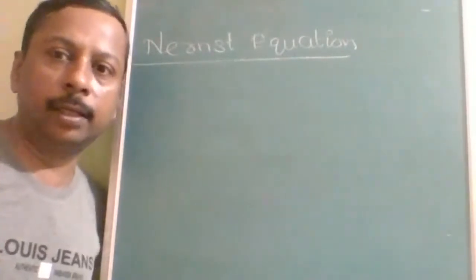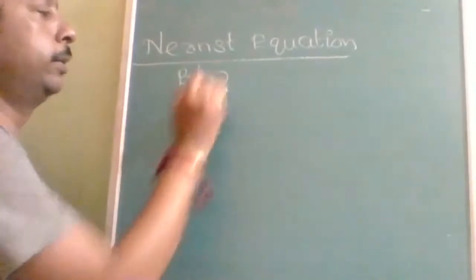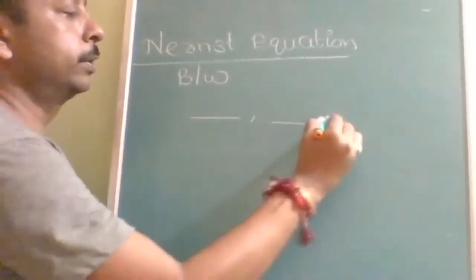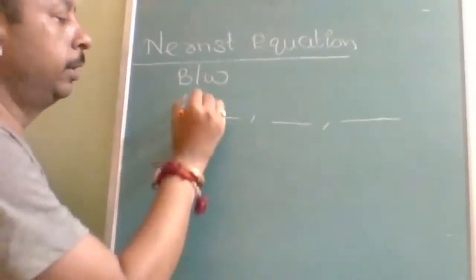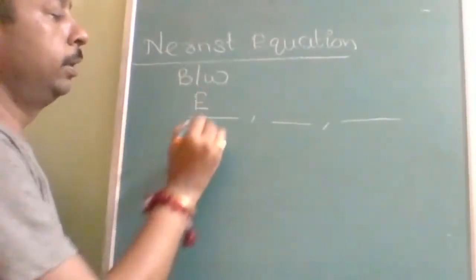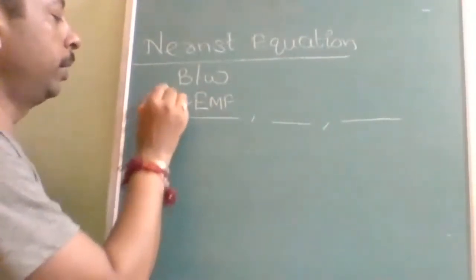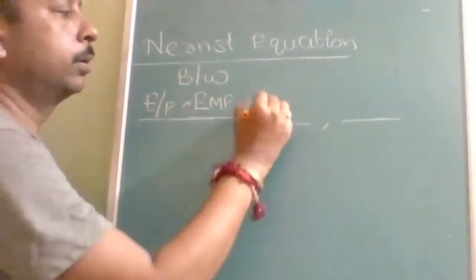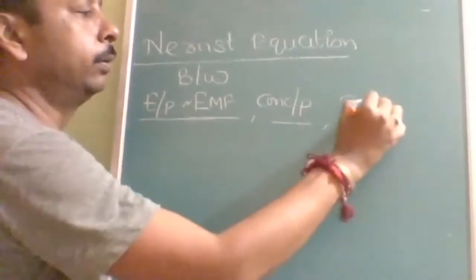The Nernst equation gives the relation between three things. What are the three things? It gives the relation between EMF or electrode potential, concentration or pressure, and temperature.